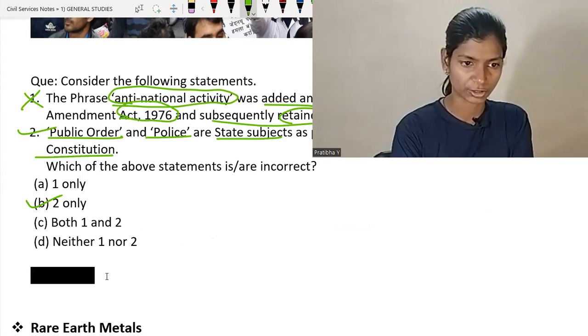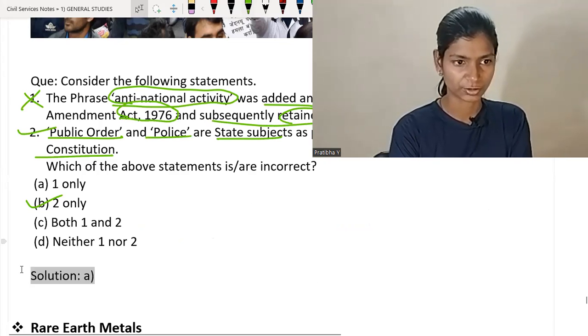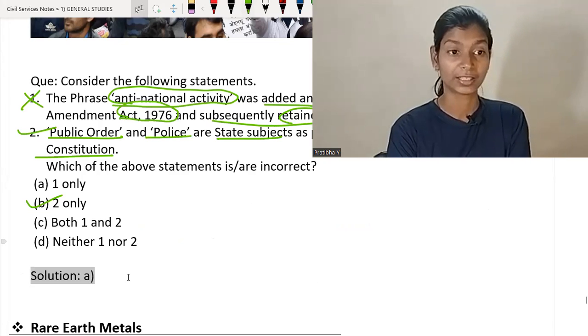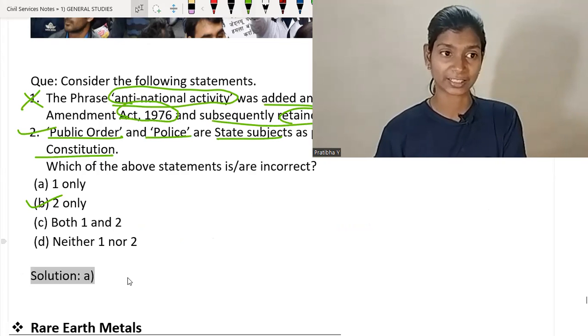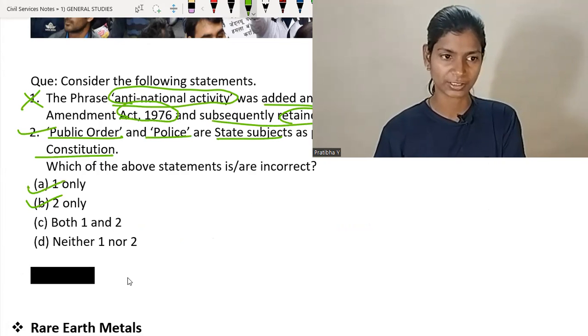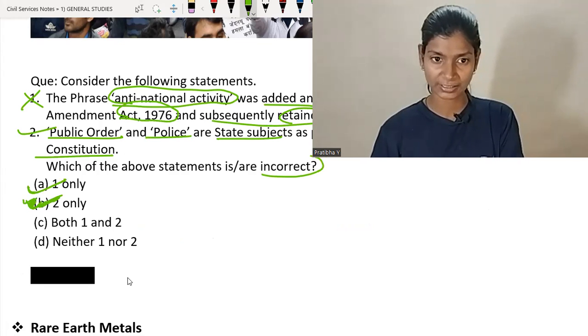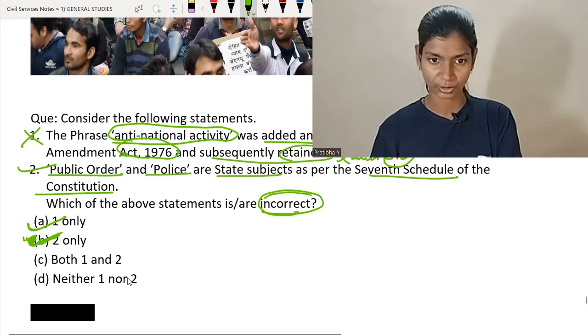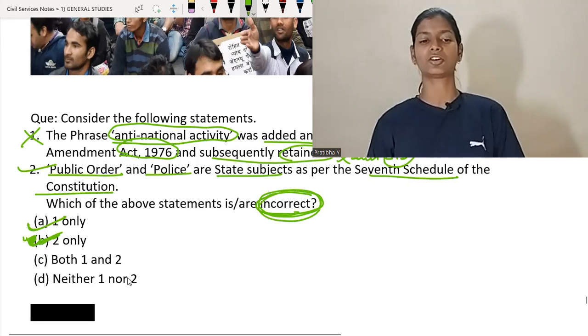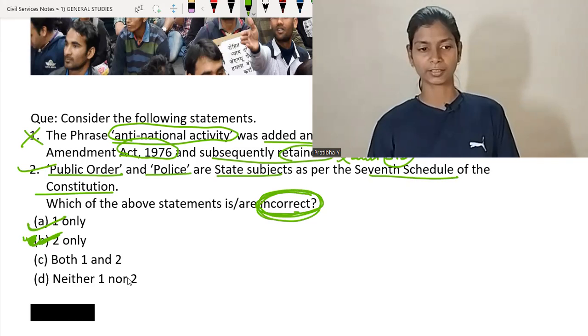Now we check whether we are on the right path or not. The option is A, I'm sorry. The question is about which one is incorrect. The first one is incorrect, so the option is A, not B. Always check whether the question is asking for correct or incorrect. So option A is correct.